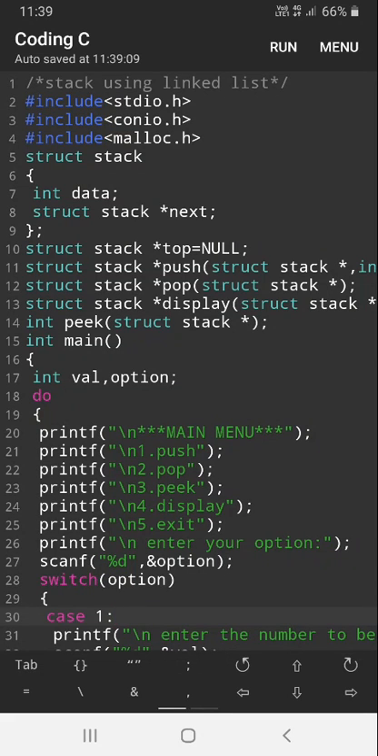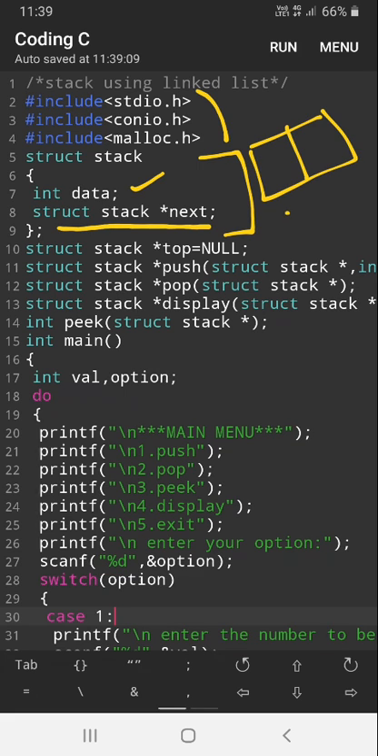Hi, this is a program to implement stack using linked list. First, write down the preprocessor directives: include stdio.h, conio.h and malloc.h, and create a struct stack with an int data and a struct stack star next. So one integer and one pointer. One node has one part data and one part next. Next is pointing to another node.